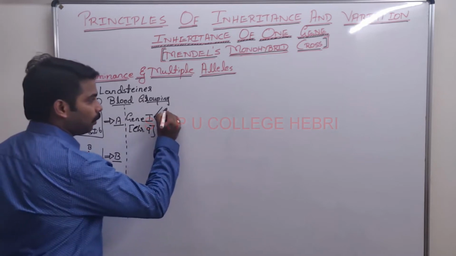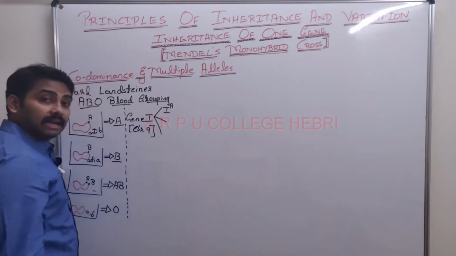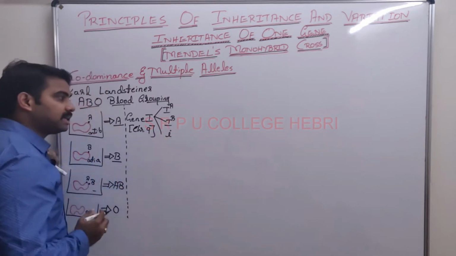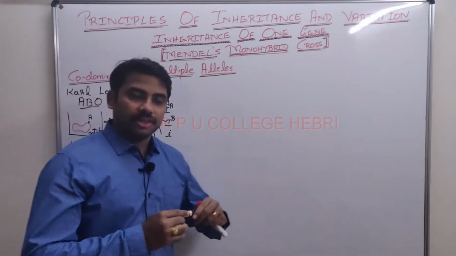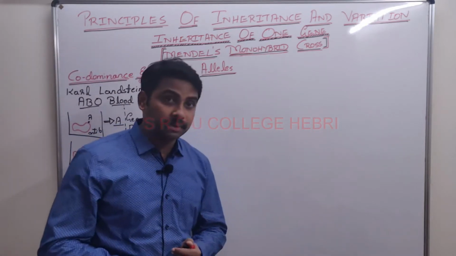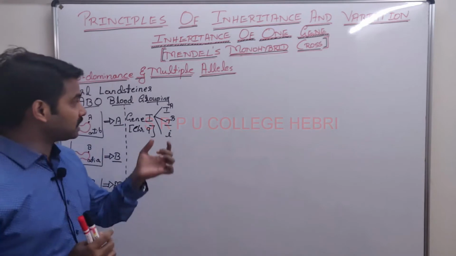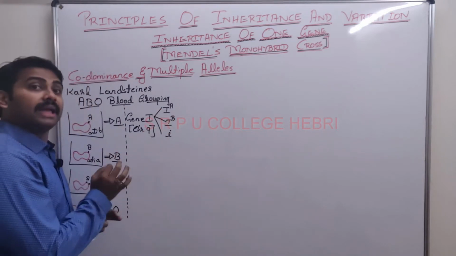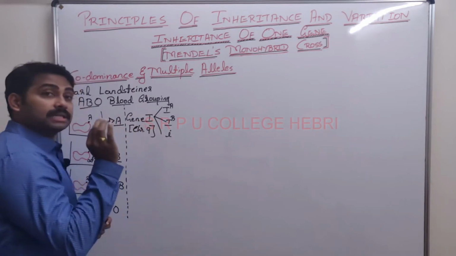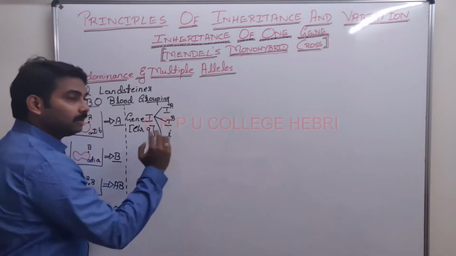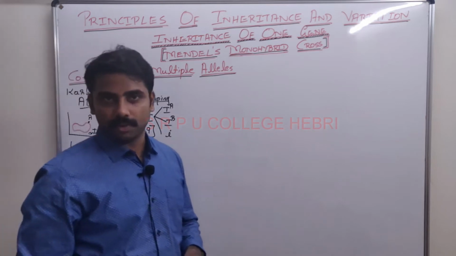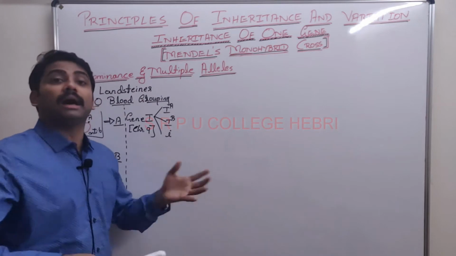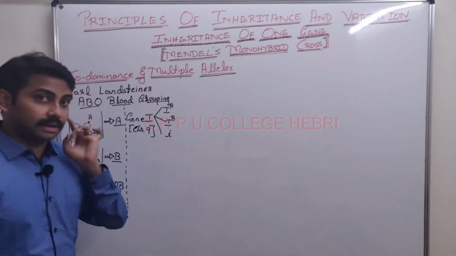3 alleles. What are they? One is allele IA, allele IB, and one more is allele small i. Whether it is following the Mendelian concept? No, it is not following the Mendelian concept. The phenomenon or condition in which a gene has more than 2 alternative forms. Alternative forms of a gene are nothing but what? Alleles. I am repeating once more, listen.